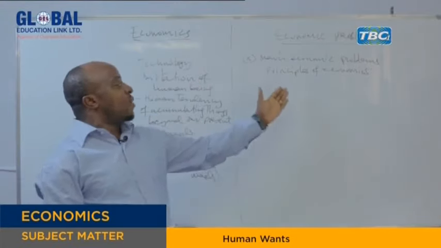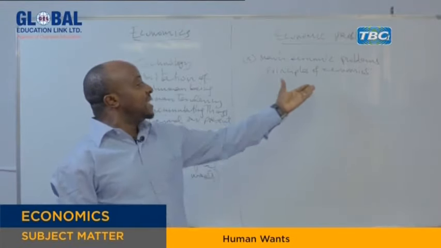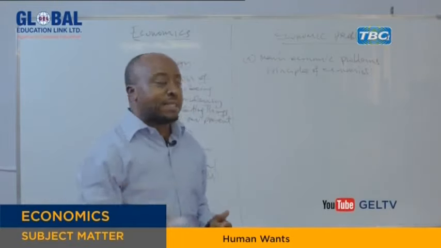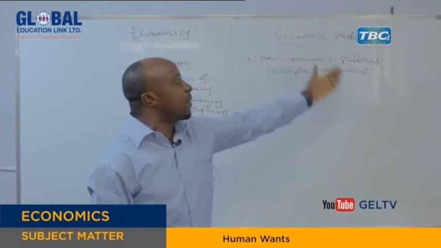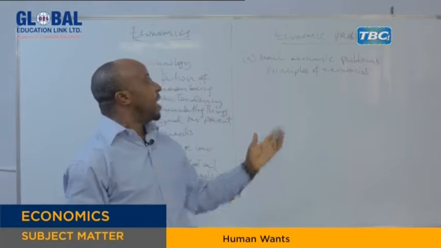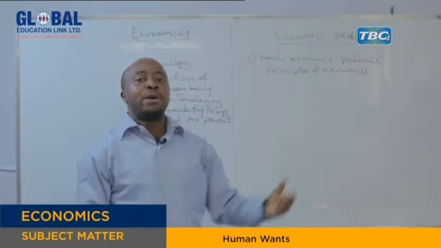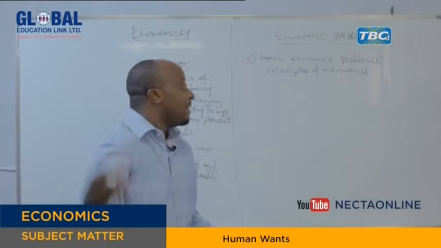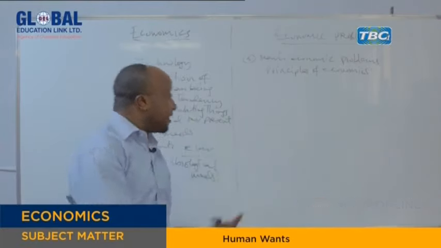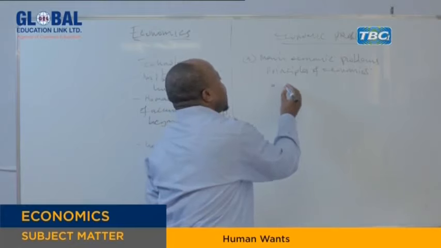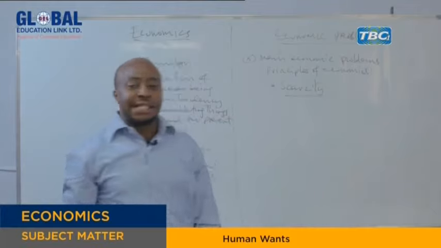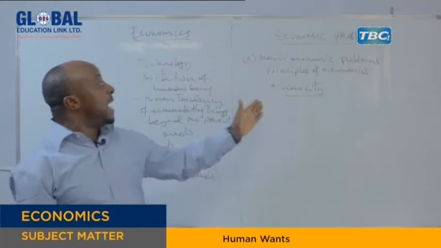Now we say they are the main economic problems because these are the problems which result in other problems. The existence of these main economic problems results in other problems. That's why they are the main economic problems, or the principles of economics. These main economic problems include the following. We have one, scarcity. That is one of the main economic problems.